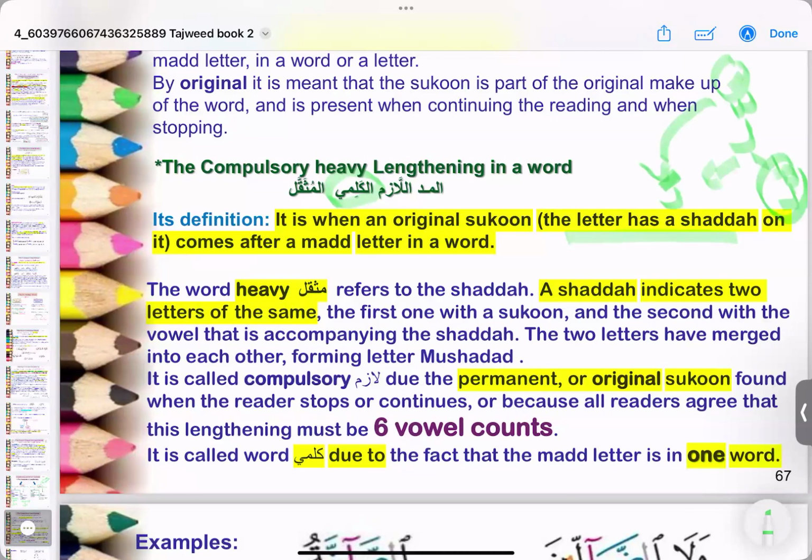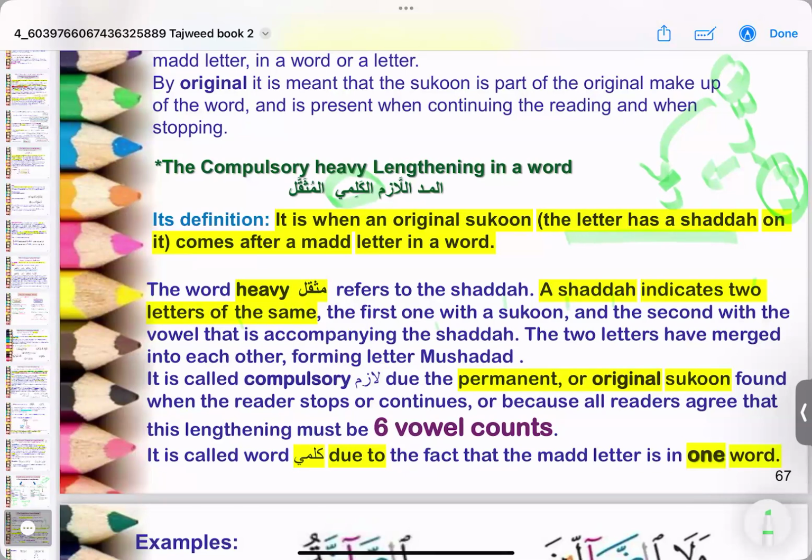So this sukoon meets the requirement, that is, a mad letter should be followed by a sukoon. In mad lazim kalami musaqal, the mad letter is followed by a shadda, and remember, in the shadda there is a sukoon. So the word heavy refers to the shadda, and a shadda indicates 2 letters of the same. We'll look at the examples, it will become more clear.